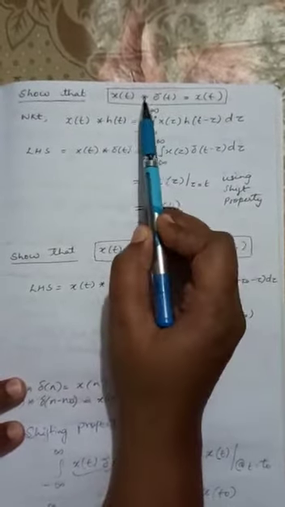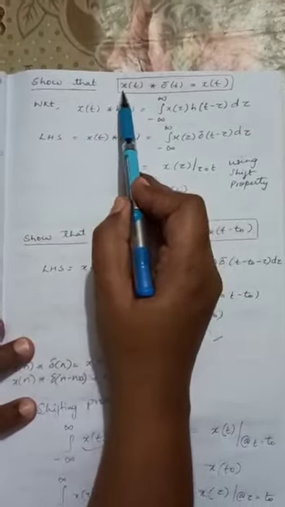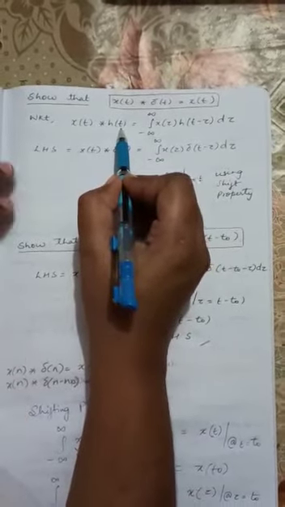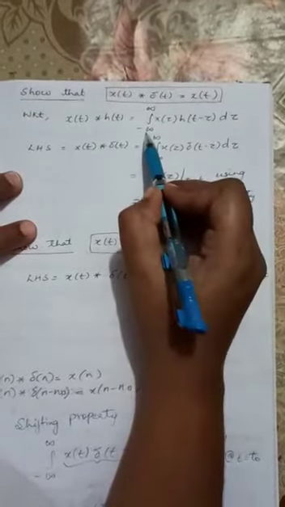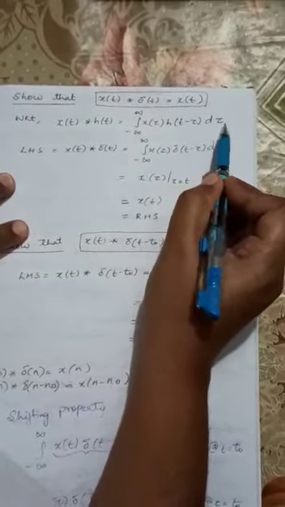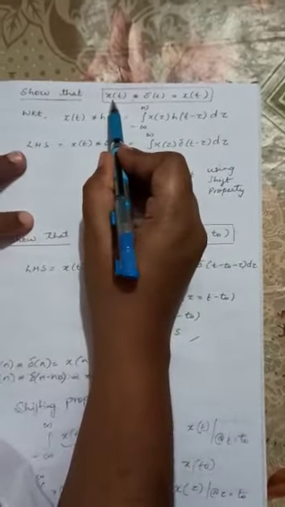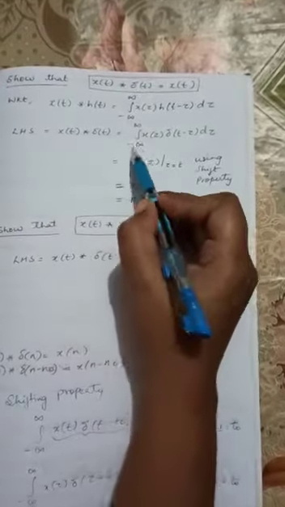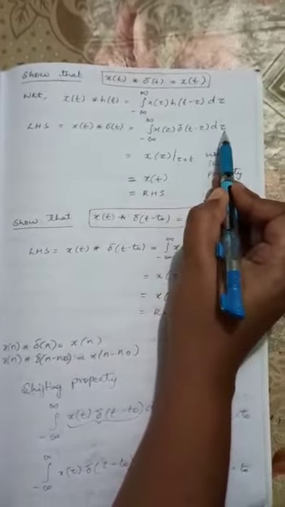So, in order to prove LHS is equal to RHS, first you take x of t convolution h of t, which is defined by the convolution integral definition, minus infinity to plus infinity x of tau h of t minus tau d tau. So, using this definition, let us write the definition for LHS. x of t convolution del of t is equal to minus infinity to plus infinity x of tau del of t minus tau d tau.